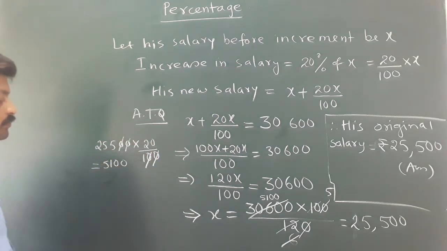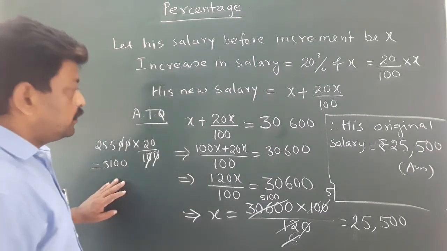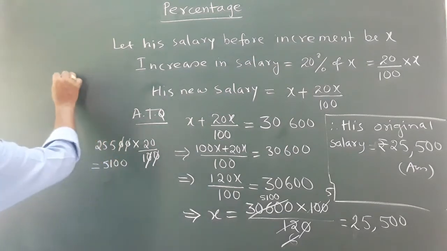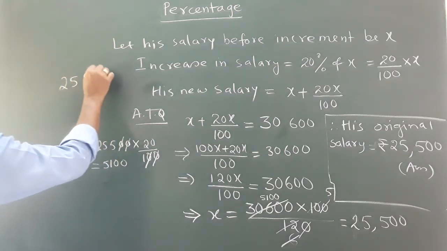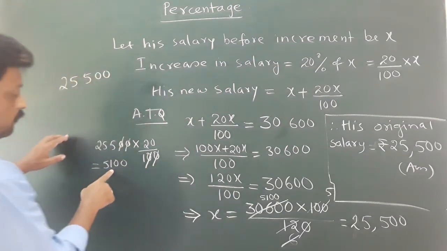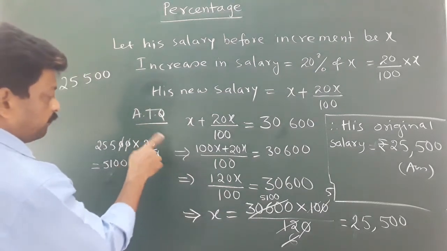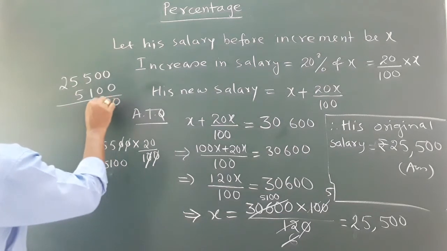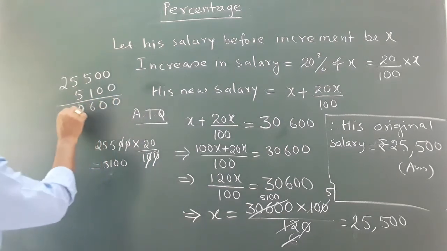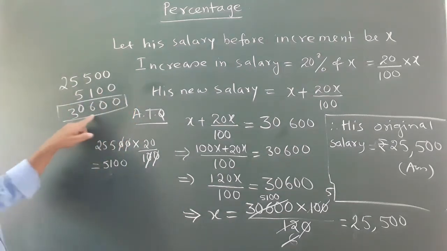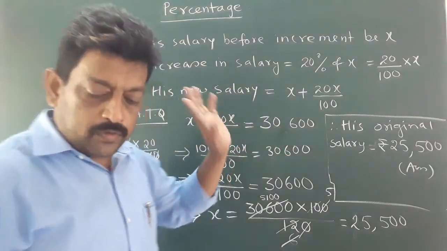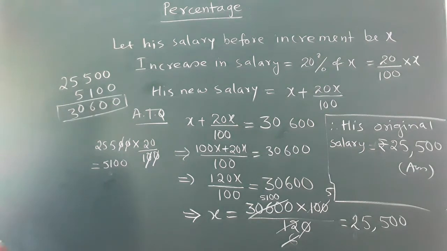So it is 5100 is the increase. So his original salary is 25,500 and his increase is 5,100. By calculation, this is his new salary and it is given in the question. Okay, so our answer is correct.